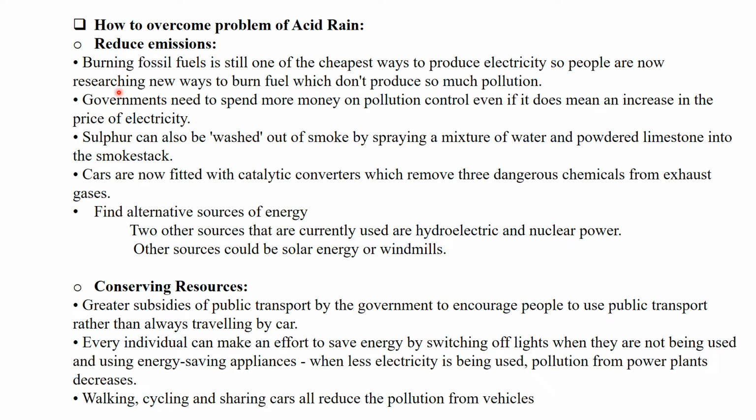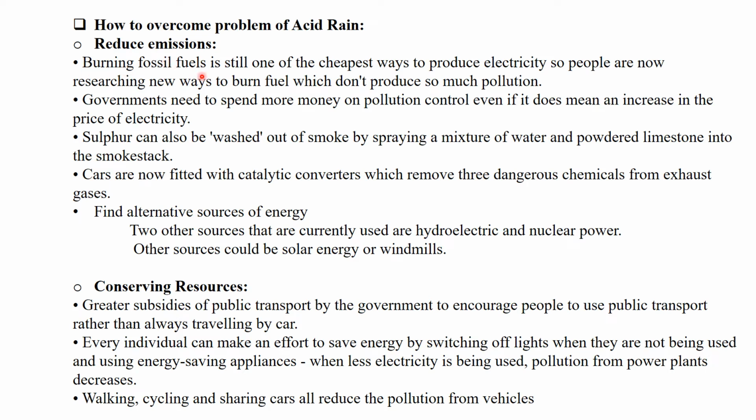The next is how to overcome this problem of acid rain. First is to reduce the emission. To overcome acid rain, we have to reduce the emission. That means we have to reduce our use of fossil fuel, so that the amount of gases released into the atmosphere is reduced and does not mix into the rain.